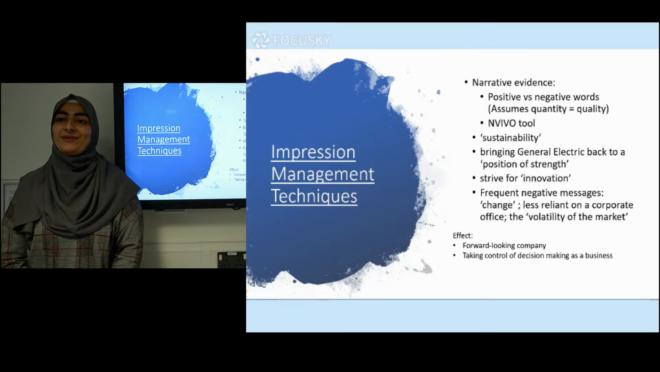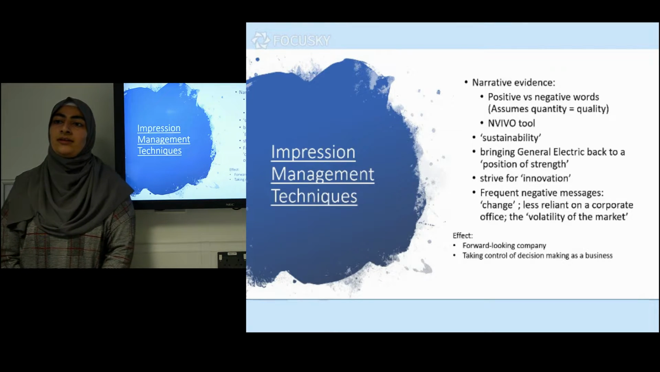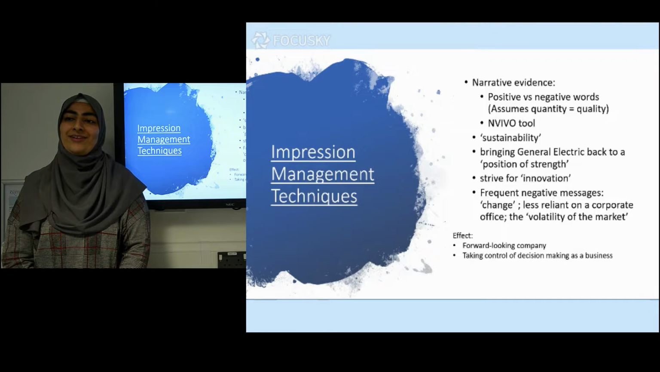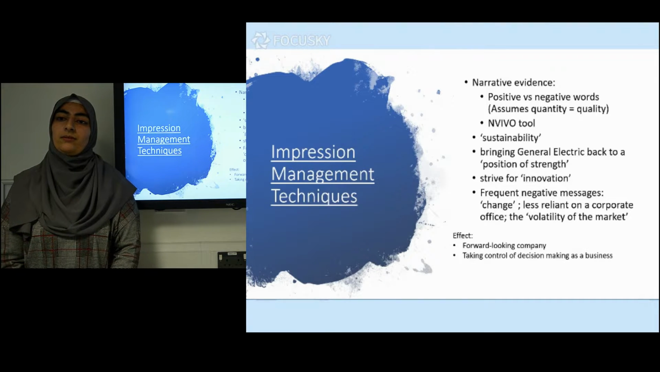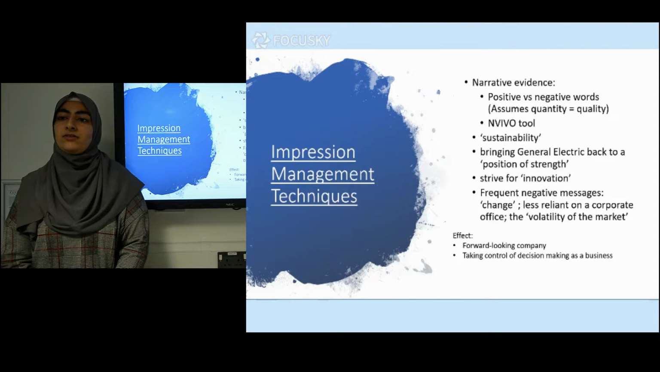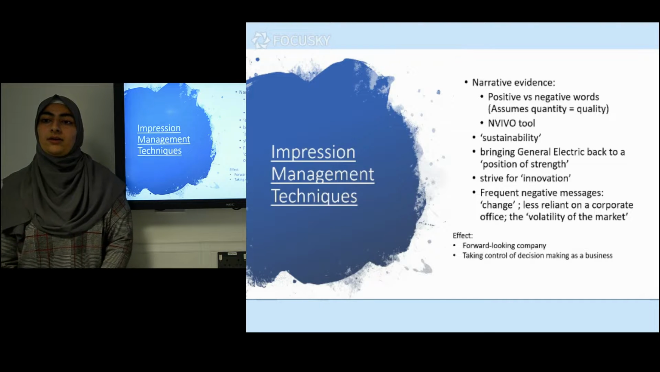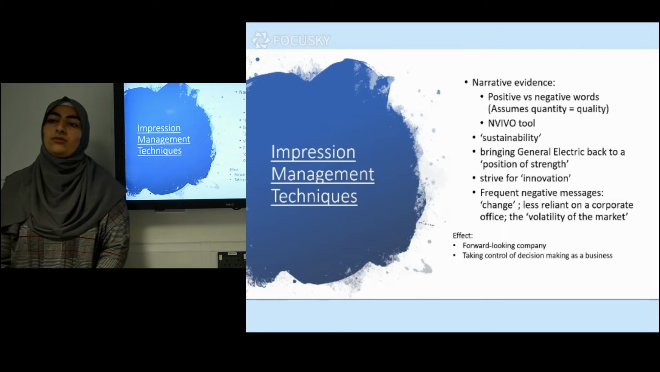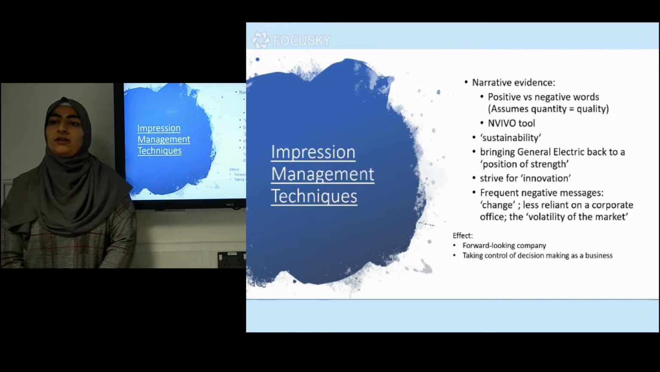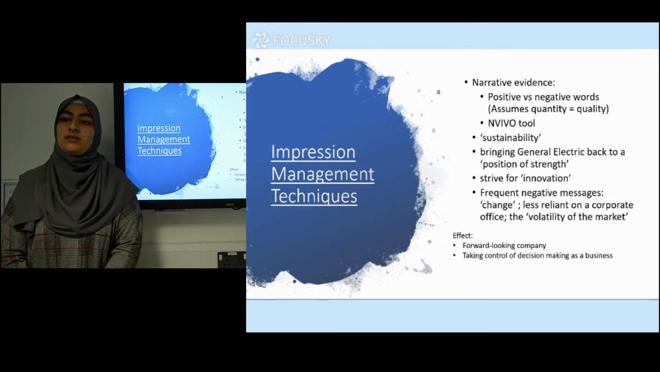In order to get a sentiment of the contents of the General Electric 2018 annual report, a frequency survey was carried out using the program NVivo, with the results showing what the main message of each paragraph was and how many times this message came up in the report. Results showed that the positive messages highlighted sustainability, bringing the company back to a position of strength, and General Electric's drive for innovation. The negative messages focused on change, being less reliant on corporate office, and volatility in the market.